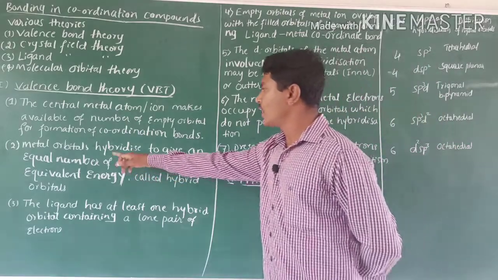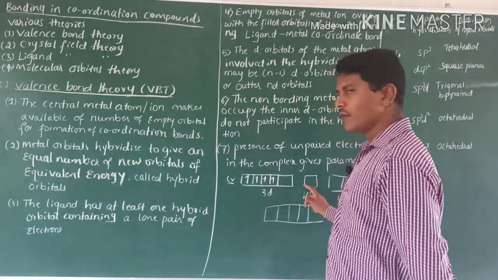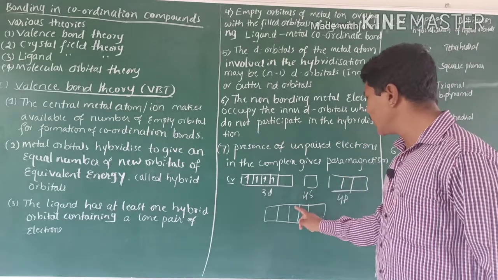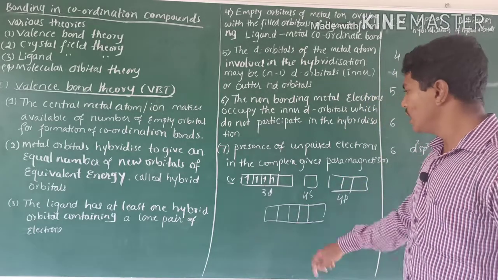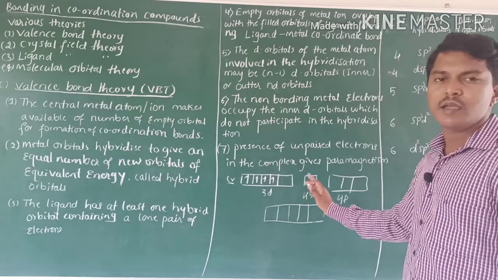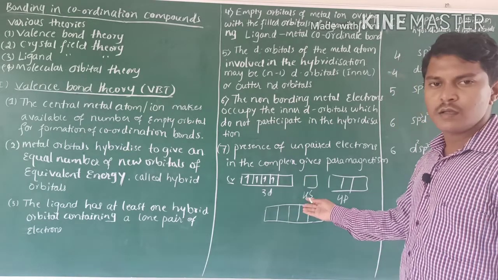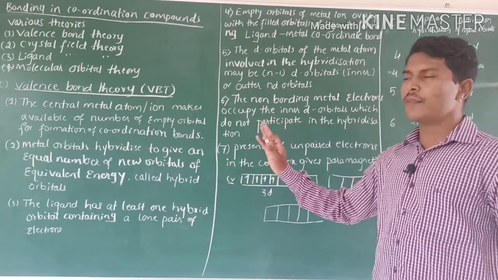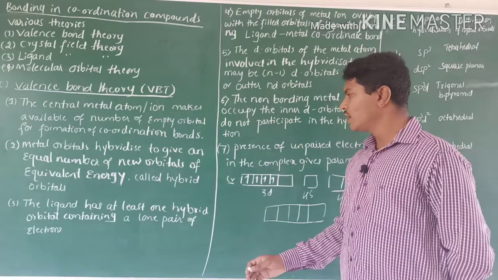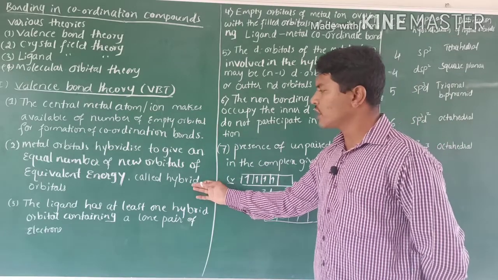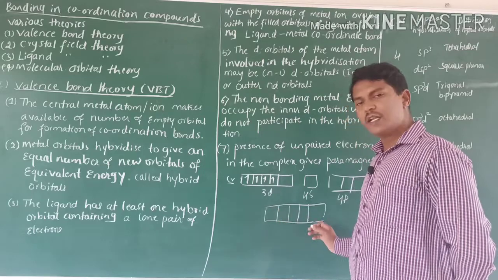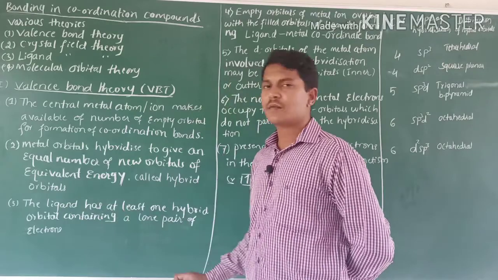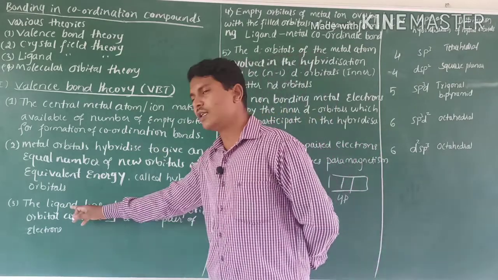What happens? The metal orbitals hybridize to give an equal number of orbitals of nearly equivalent energy. These orbitals are called hybrid orbitals. Then after the formation of hybrid orbitals, these are empty. For the empty orbitals, the ligand has a donating atom, that is called a ligand.